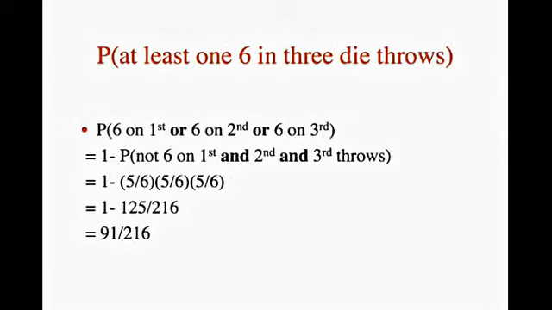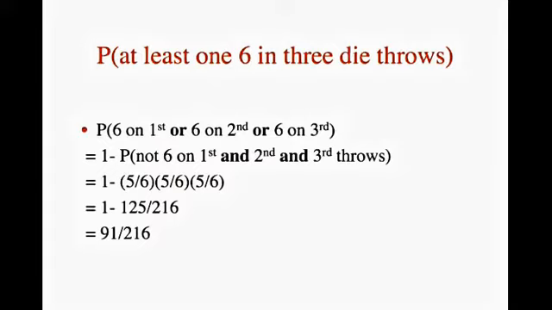If you throw a die 3 times, what is the probability that one or more of your throws will come up a 6? That is, what is the probability of getting a 6 on the first throw, or a 6 on the second throw, or a 6 on the third throw? The easiest way to approach this problem is to compute the probability of not getting a 6 on the first throw, and not getting a 6 on the second throw, and not getting a 6 on the third throw. The answer will be 1 minus this probability.